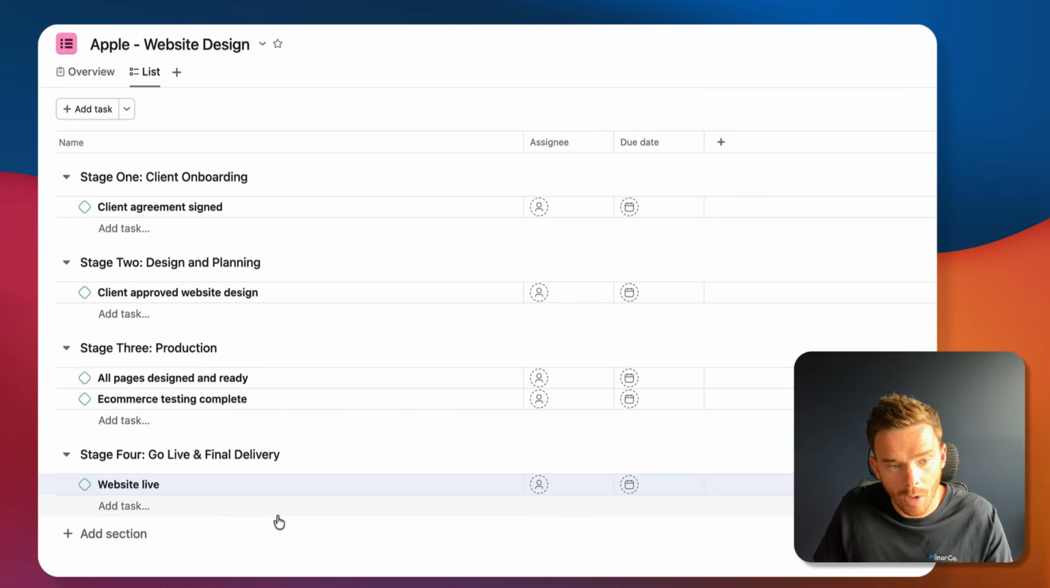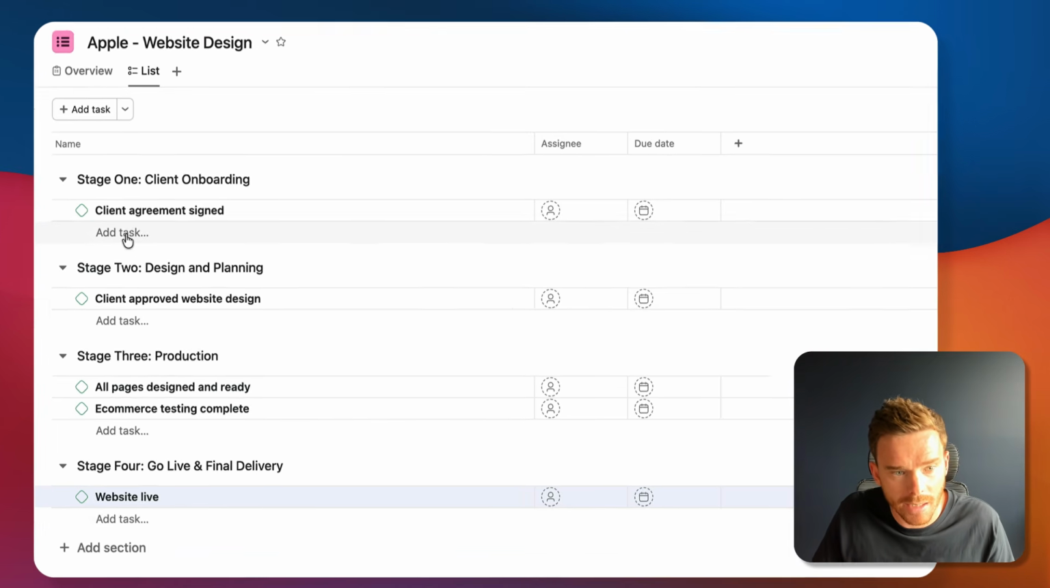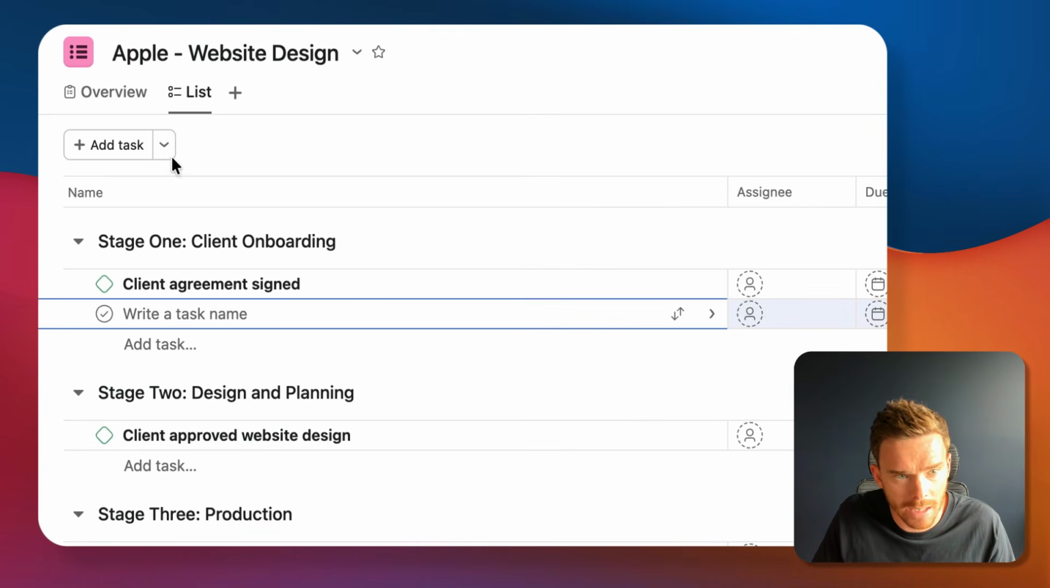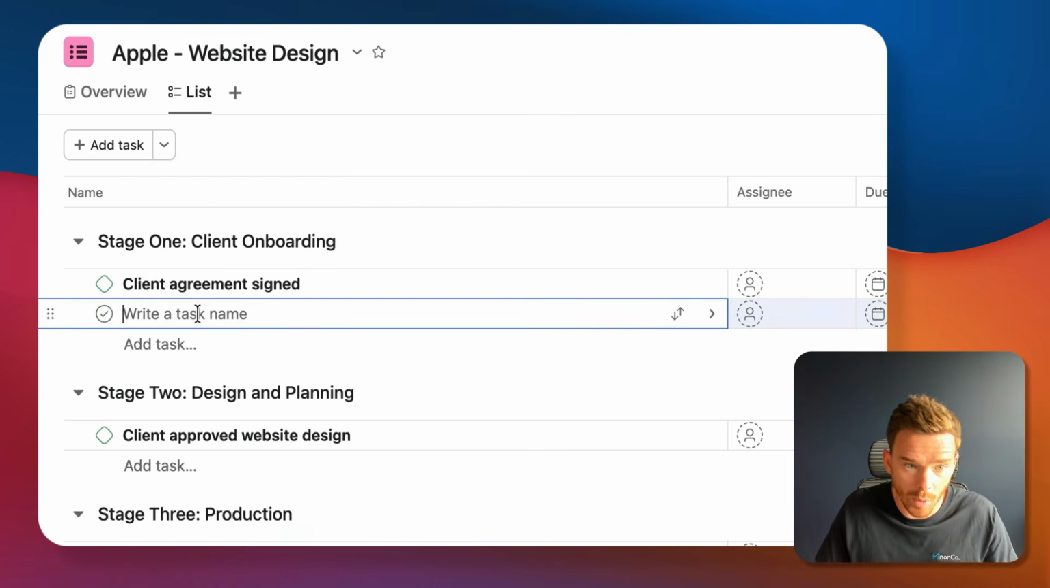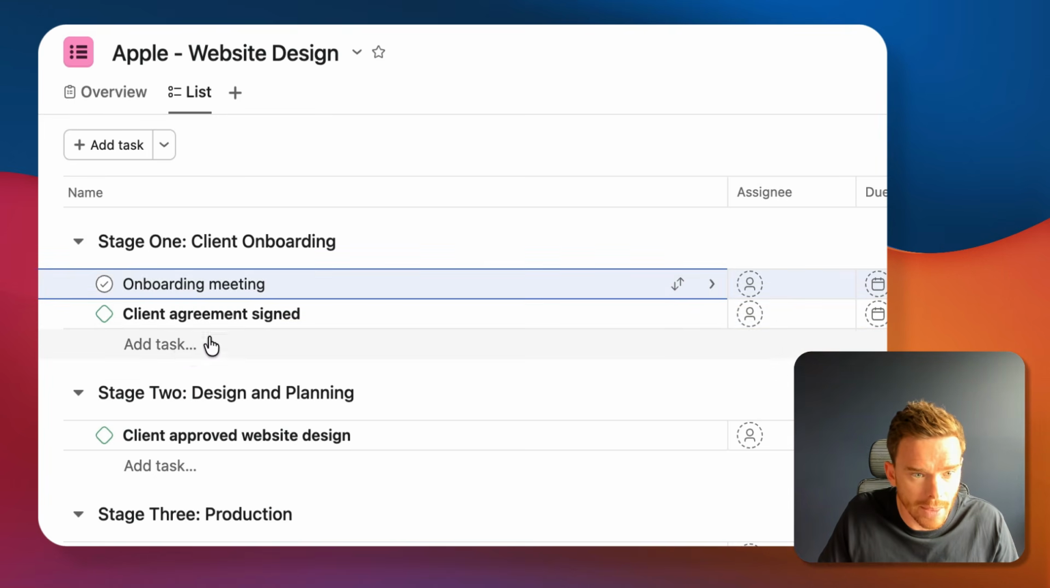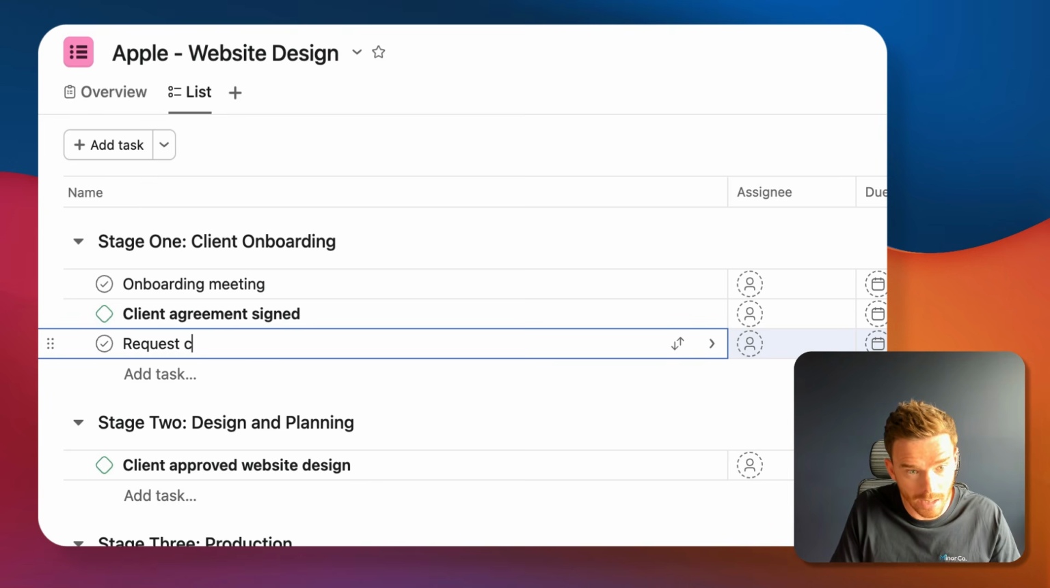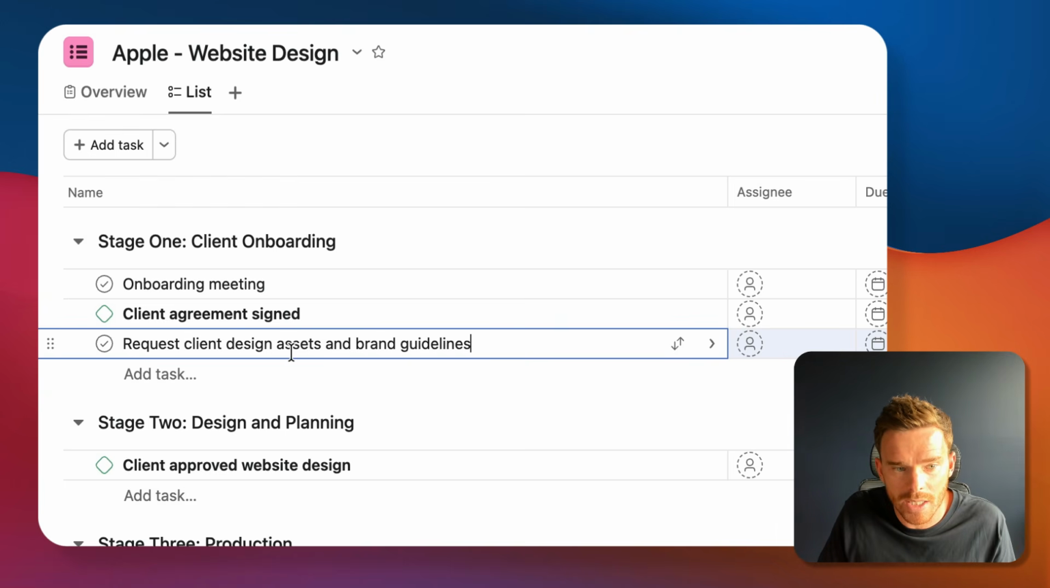And we can break down our work further by creating tasks, either by clicking Add Task right here, or you can add a task from the drop down at the top. So before we get the agreement signed, we might need to have an onboarding meeting. We need to request client assets, design assets, and brand guidelines. These are sort of the smaller tasks that you need to do to progress the work forward.